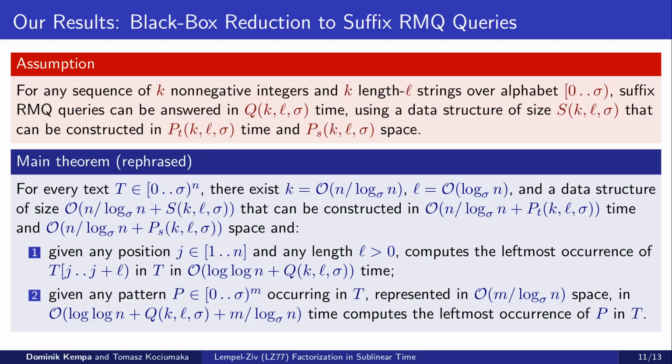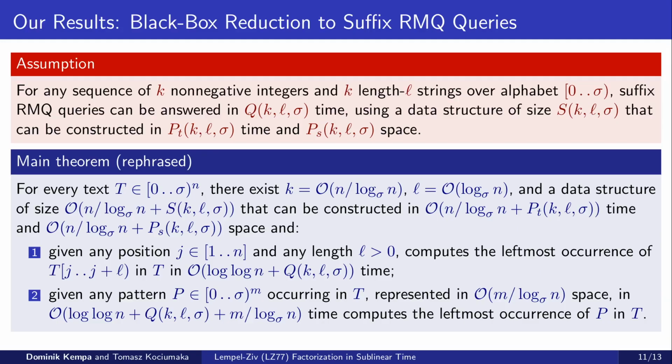Then, for every text T of length n over the same alphabet as above, there exist sufficiently small parameters k and L, and a data structure of size O of n over log base sigma of n plus s, where s is parameterized by k, L, and sigma as above, that can be constructed in O of n over log base sigma of n plus p_t time using O of n over log base sigma of n plus p_s working space, and computes leftmost occurrences of both internal and external patterns in time that depends on q and only has an additional log n term.